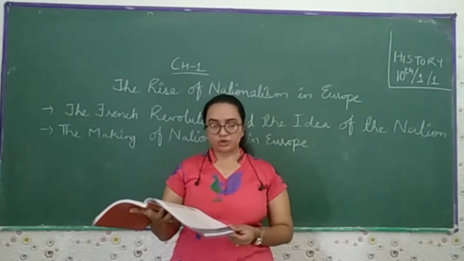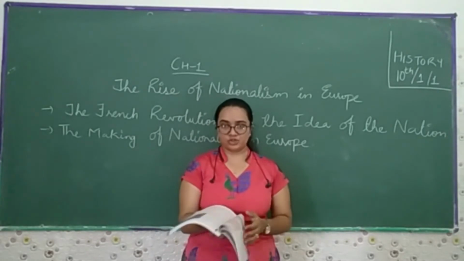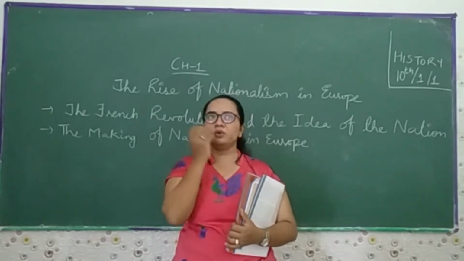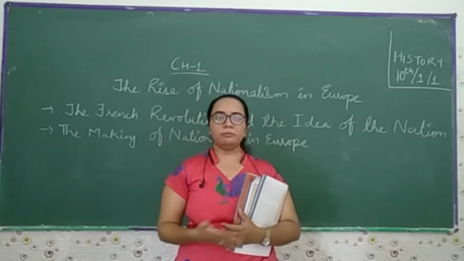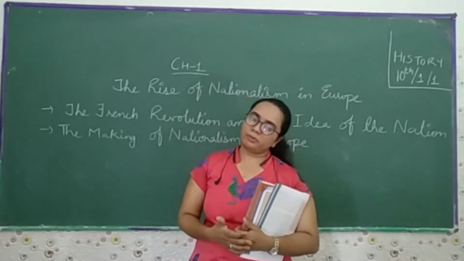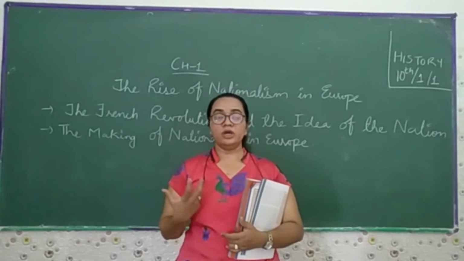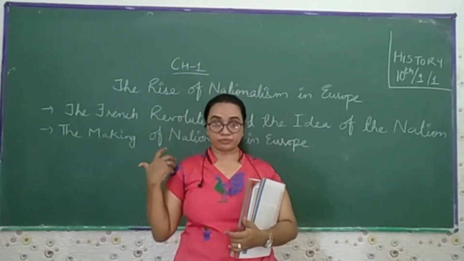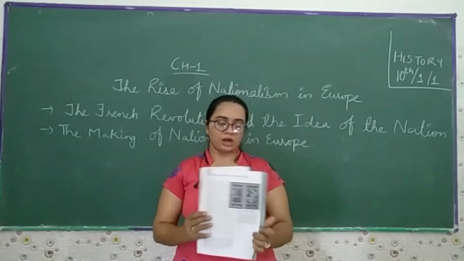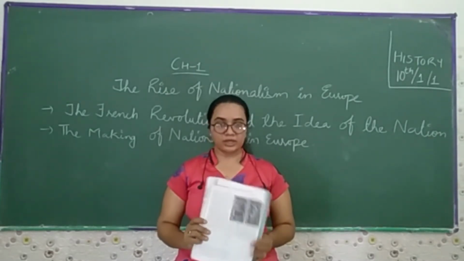In this chapter, we come to know the process by which the nation state and nationalism came into being in the 19th century. First it started with, if we talk about the French, the late 18th century and the beginning of the 19th century, when they started nationalism, that we want our country to be a republic. It starts with France, then Germany, then Italy, then all the countries; we come to know in detail what kind of revolution they did, what kind of reforms they started, and what changes came in their country. So first we start with the French Revolution and the ideas of the nation.